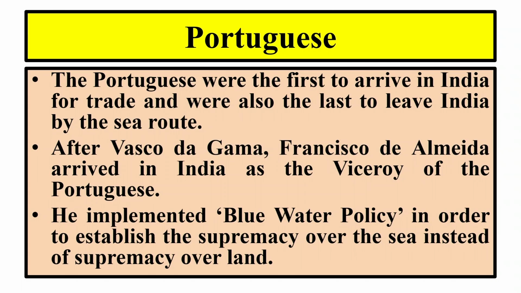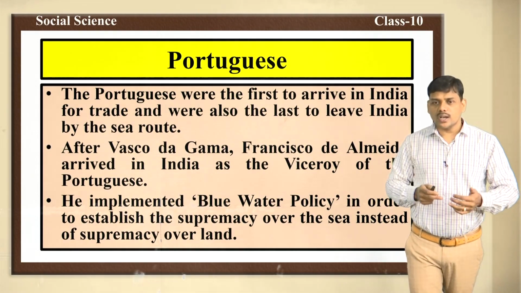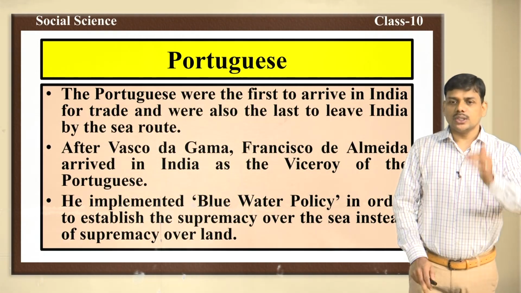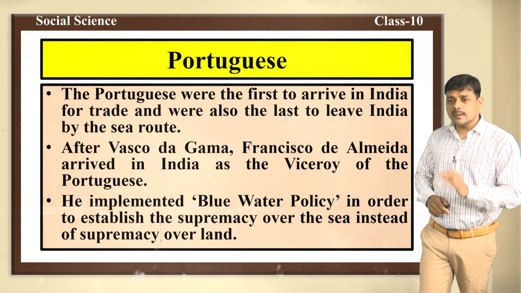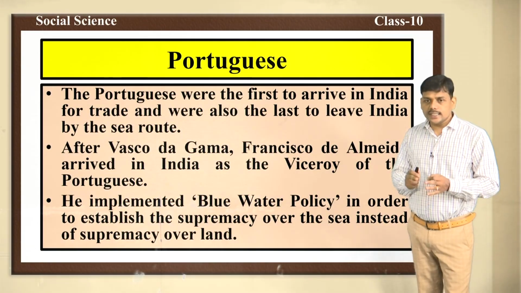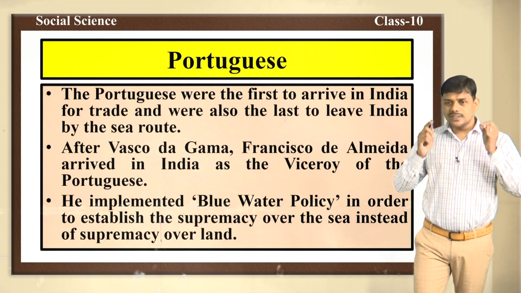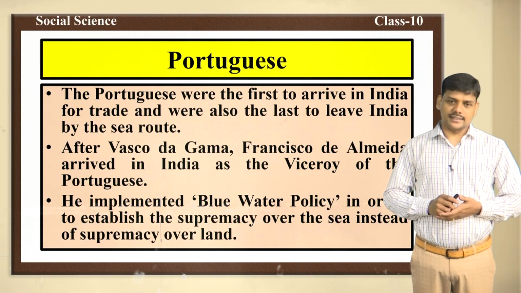Blue water policy is a policy which was introduced in order to establish supremacy over the sea instead of supremacy over land. The main intention of Francisco de Almeida was to establish supremacy over the sea. He did not want to establish any supremacy over land. It shows that he gave more importance to trade and profit.